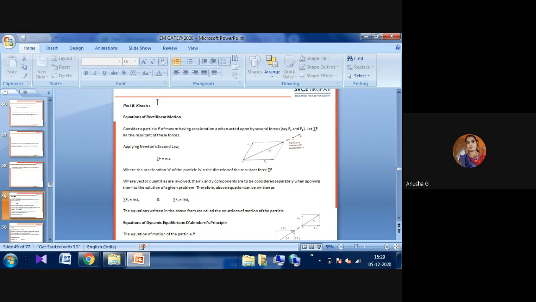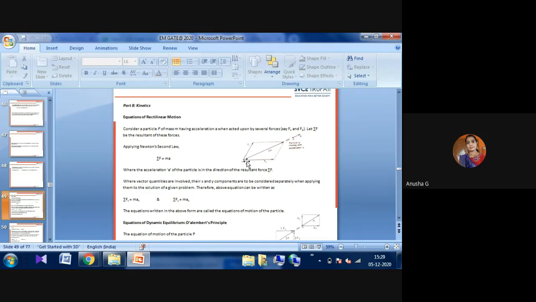In kinetics, we have to learn about the equations of rectilinear motion. That means here we are applying some force. Due to that force, some reactions will occur, and those reactions will be based on Newton's laws. Now we'll observe part B, that is the kinetics, equations of rectilinear motion.